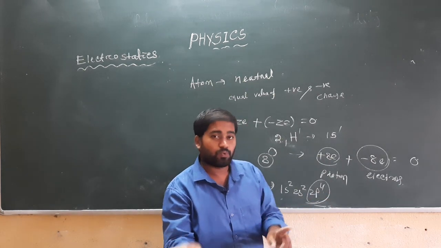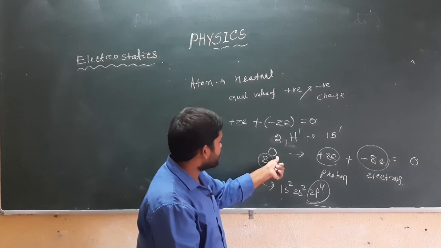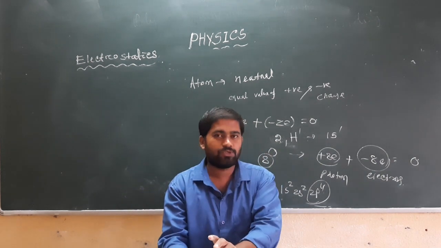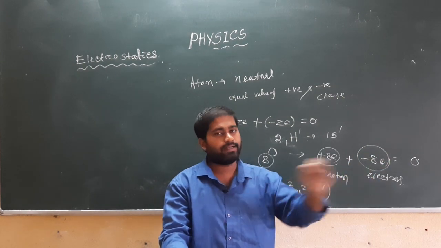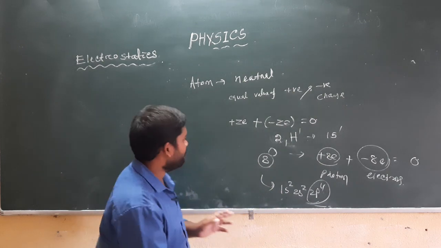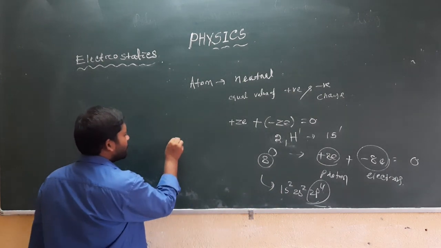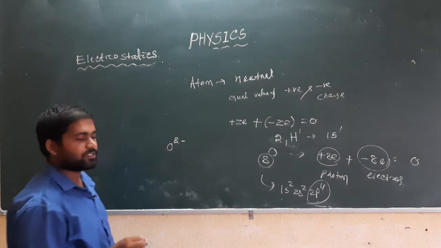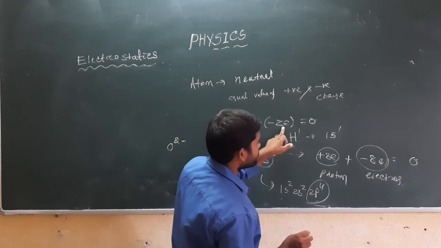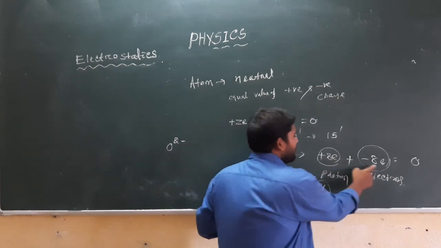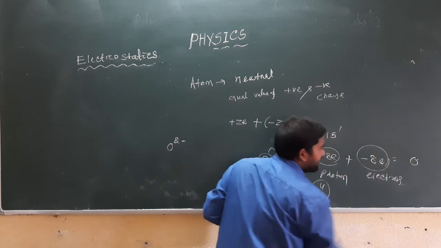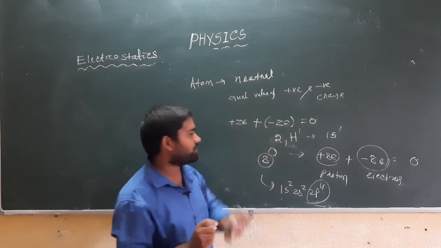But the question is that oxygen receives 2 electrons from 2 hydrogen atoms, and because of that the oxygen gets 2 extra electrons, meaning it has extra charge. Here the total charge was 8 protons and 8 electrons, and net 0 in case of oxygen.